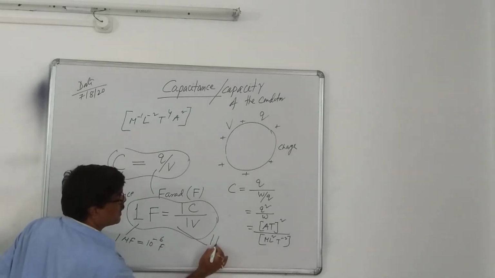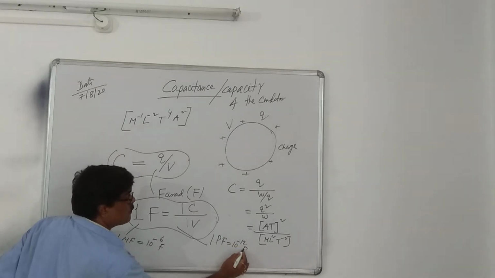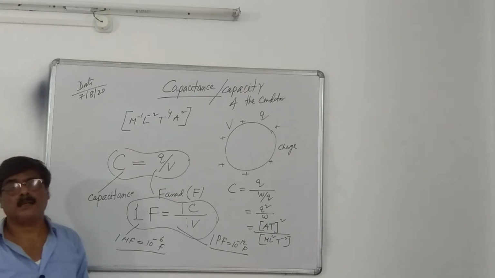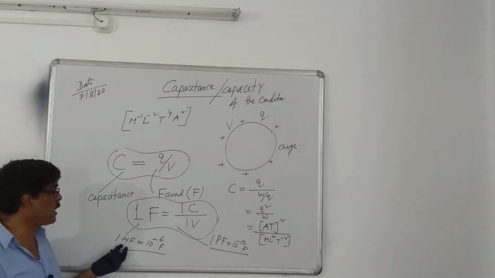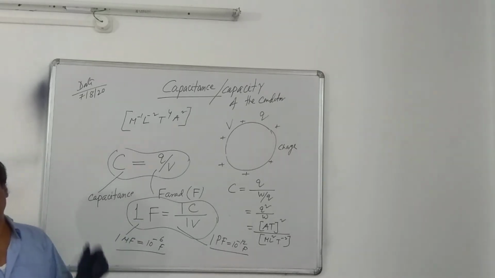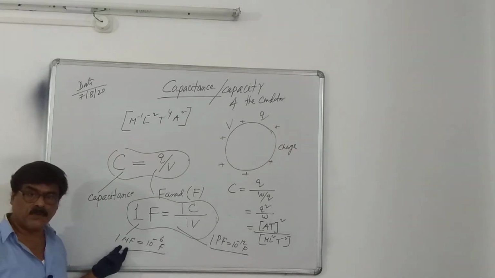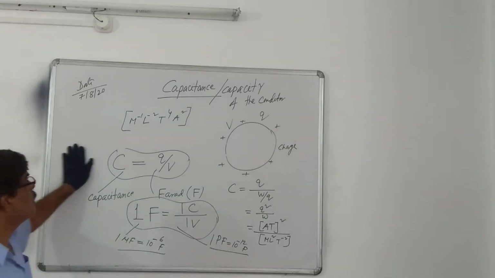Another unit is picofarad. 1 picofarad is 10 to the power minus 12 farad. What type of units are these? These are commercial, practical units of capacitance, microfarad and picofarad, because we know farad is a very big unit. It is generally not used. So what is your common unit? Microfarad or picofarad in case of capacitance.